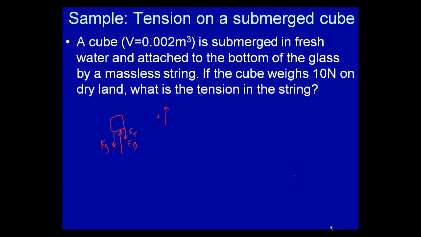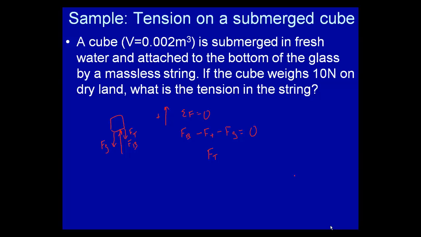Now I'm going to consider up to be positive. The sum of my forces equals 0. So Fb minus Ft minus Fg is equal to 0. Again, Fb is going up, the other two are going down. That accounts for the direction. So I'm solving for Ft.